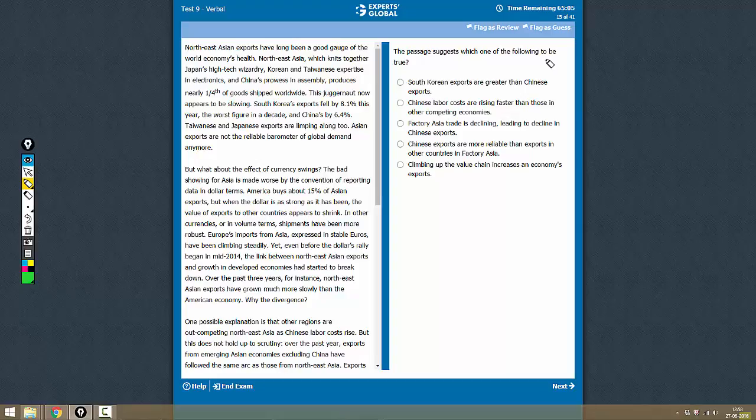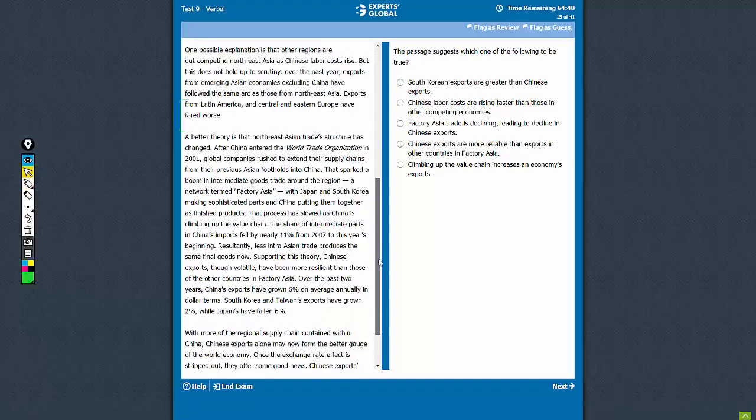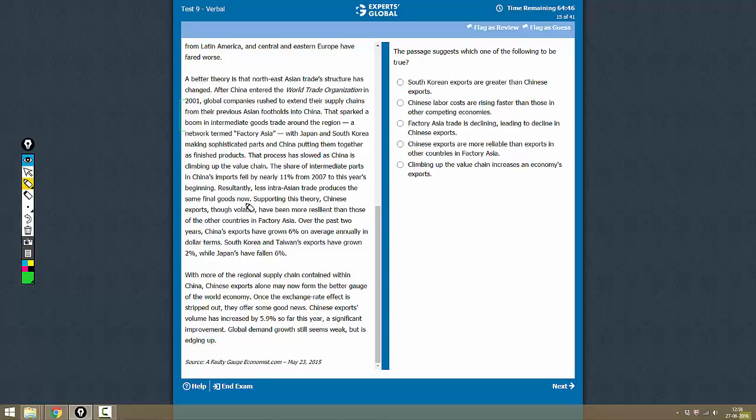The passage suggests which of the following to be true. South Korean exports are greater than Chinese exports. Now here it says that South Korea's exports fell by 8.1% and China's fell by 6.4%. And at another place it also says that China's exports have grown by 6% while South Korea has grown only by 2%. So there is only relative comparison between the two exports.